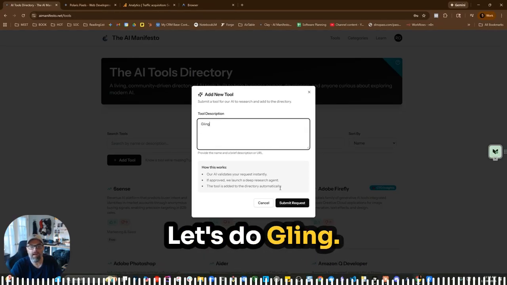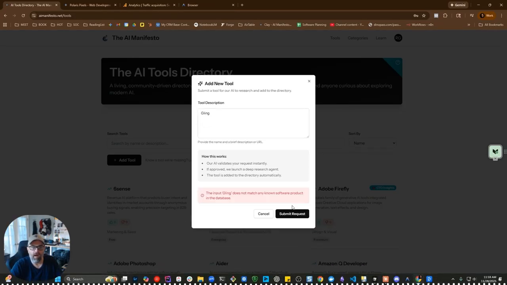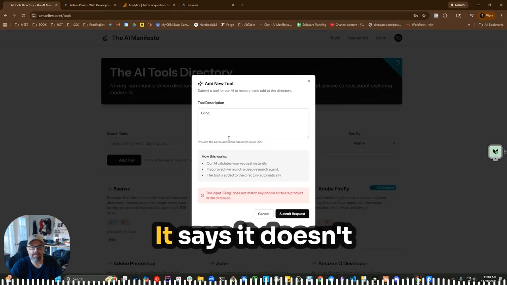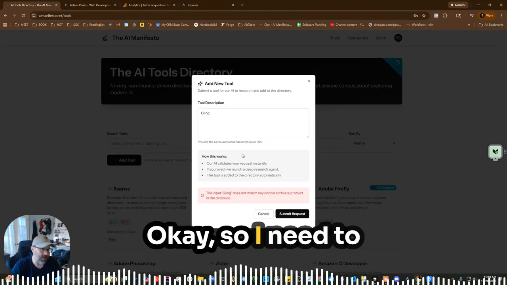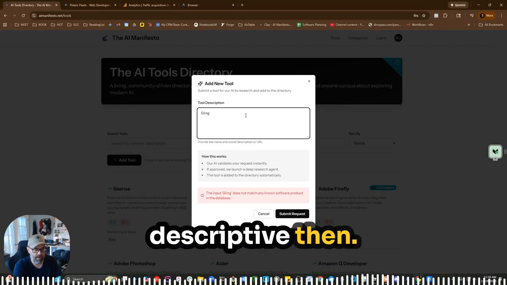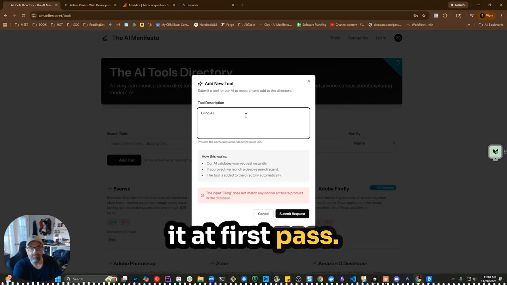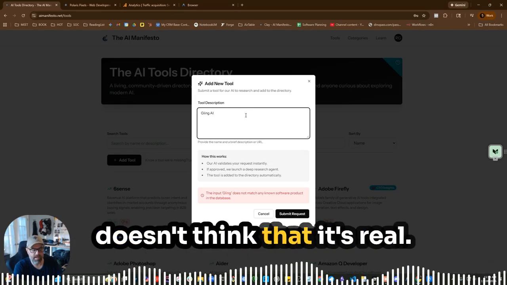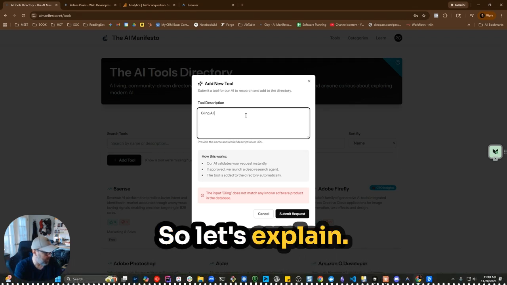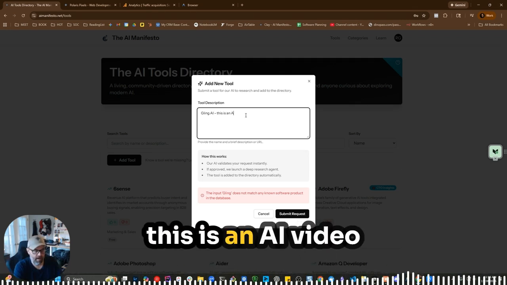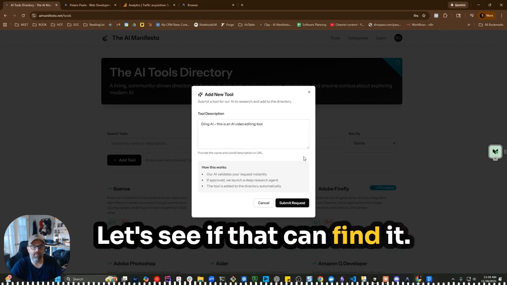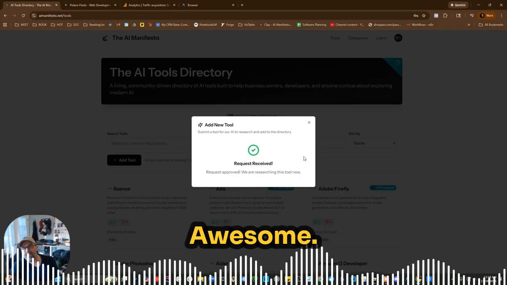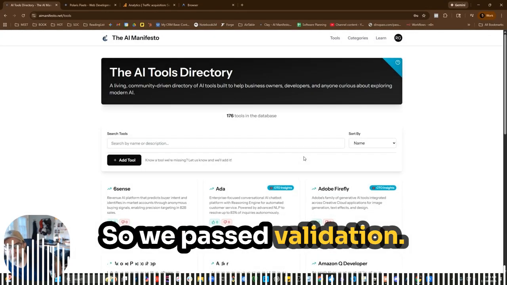Let's do Gling. It says it doesn't match any known software product. Okay, so I need to be a little more descriptive then. It couldn't find it at first pass. There's a validator that it doesn't think that it's real. So let's explain. This is an AI video editing tool. Let's see if that can find it. It found it. Awesome. So we passed validation.